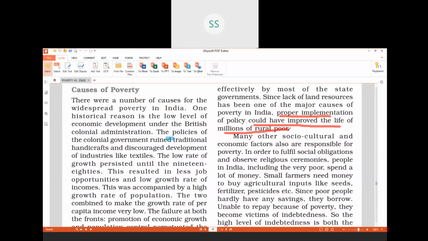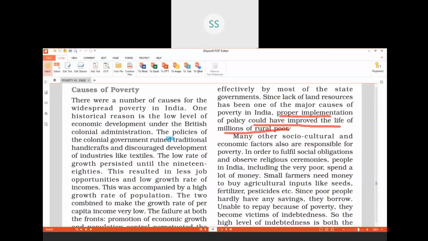Millions of rural poor people would have come out of poverty if this implementation had been done, that is, redistribution of land, distributing the land to all the farmers. Maybe even 1 hectare of land, and the poor people would have been able to come out of poverty. But this was not done in our country.